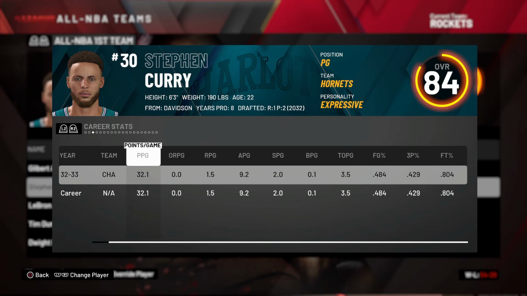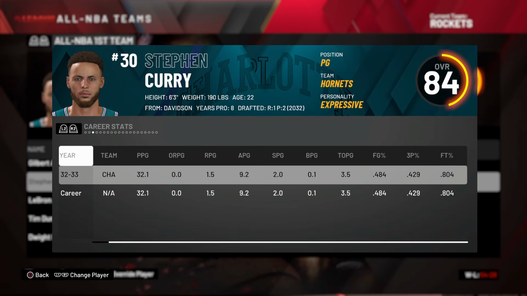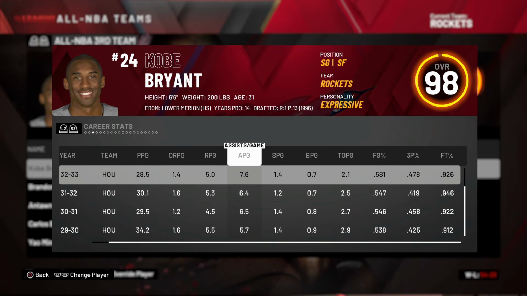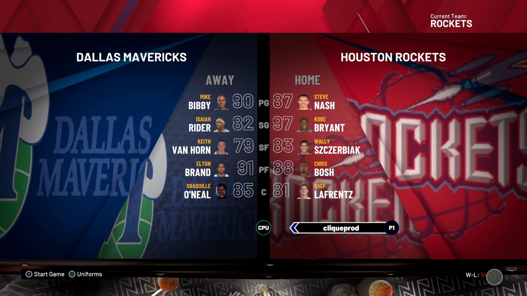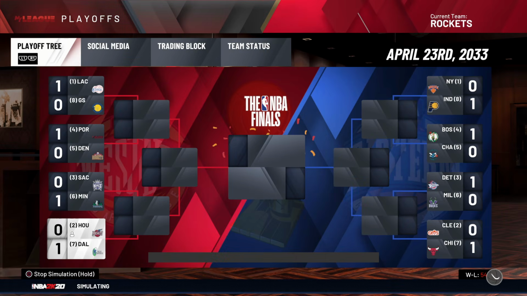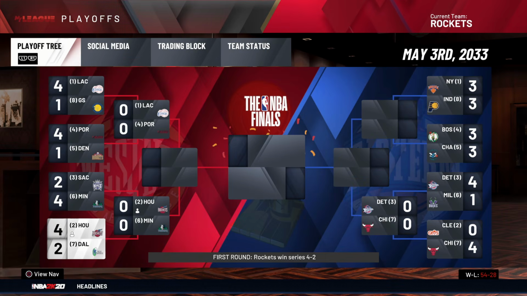But Steph Curry averaged 32 points per game in his rookie season. That's something. I guess that's what happens if he didn't hurt his ankles at any point in his career. Kobe Bryant, All-NBA 3rd team, putting up these numbers. Career high assists. We are the 2nd seed against Dallas once again, so they still got Shaq, right? Yeah, and Elton Brand now, though, and Mike Bibby. Okay, that's kind of scary, but how are they still the 7th seed? I don't know, but okay, 4-2.